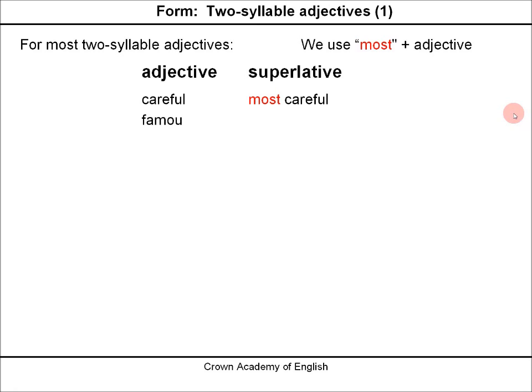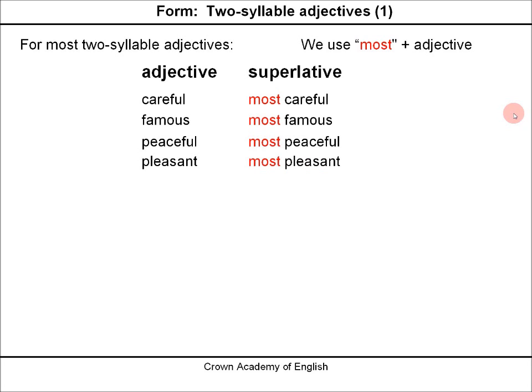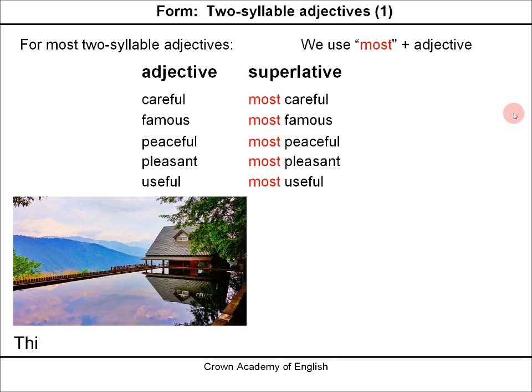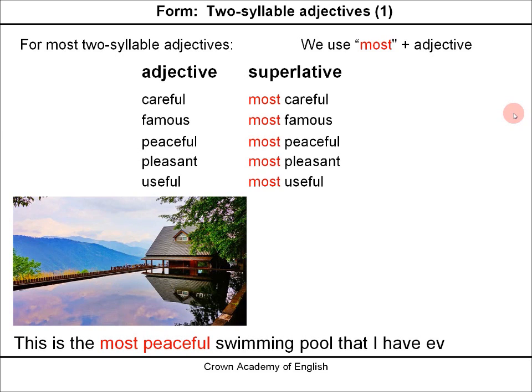Most careful, most famous, most peaceful, most pleasant, most useful. This is the most peaceful swimming pool that I have ever seen.